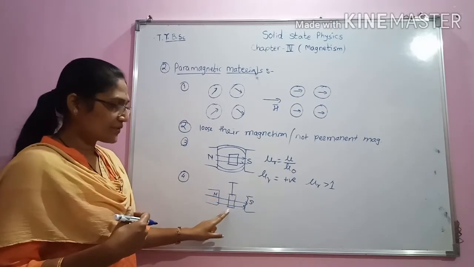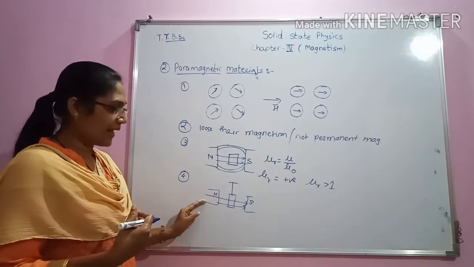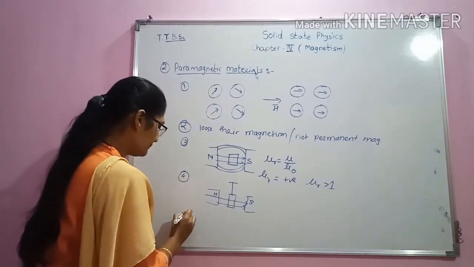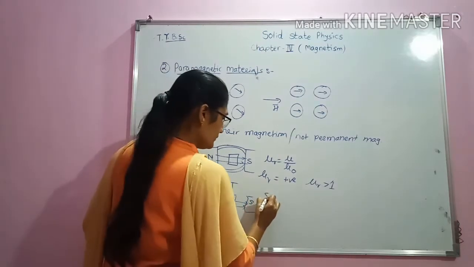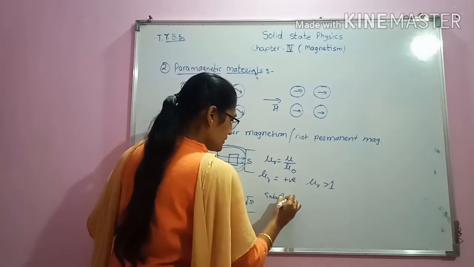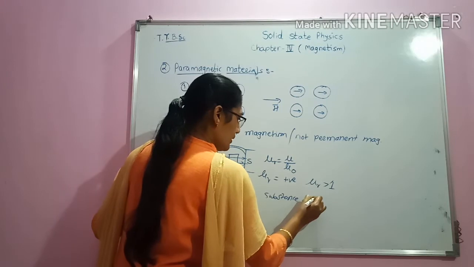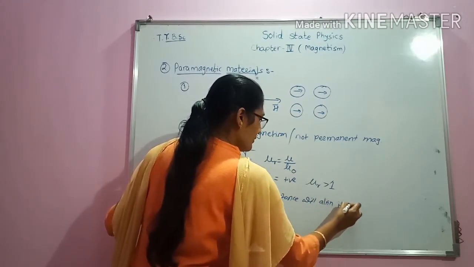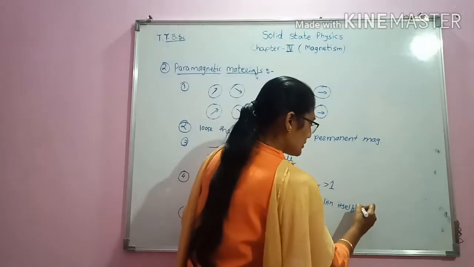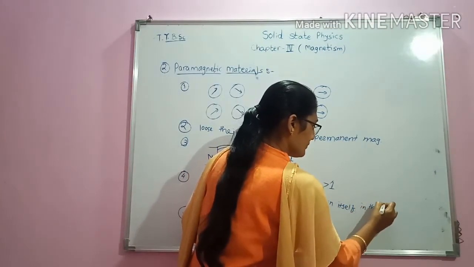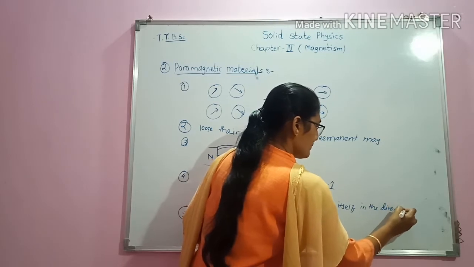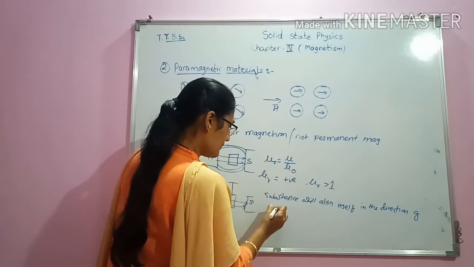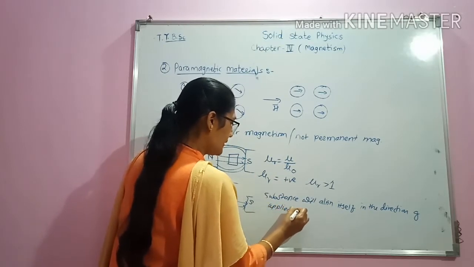Here, the substance will align itself in the direction of the applied magnetic field.